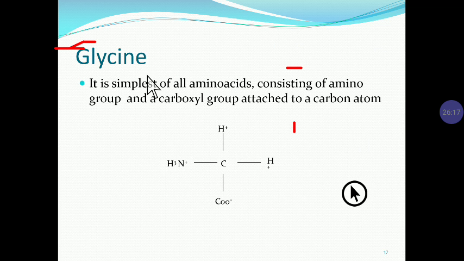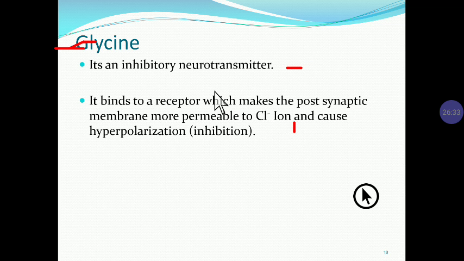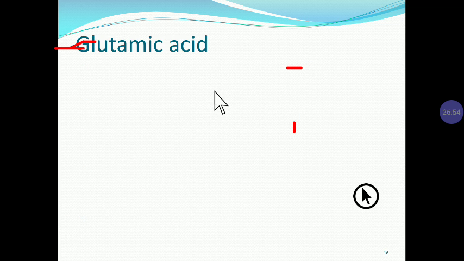Now the next slide is the glycine neurotransmitter. It is again an inhibitory neurotransmitter. It is the simplest of all amino acids, consisting of an amino group and a carboxyl group attached to the carbon atom. It binds with the receptor and makes the postsynaptic membrane permeable to chloride ion and causes hyperpolarization. Just like GABA, it opens the chloride channel and causes hyperpolarization. It is found in the ventral part of the spinal cord. Strychnine is a glycine antagonist drug.